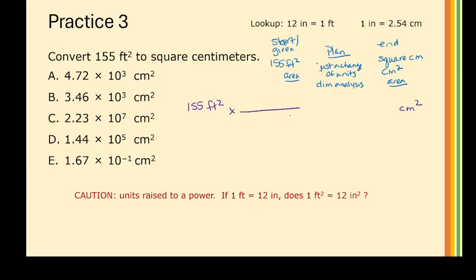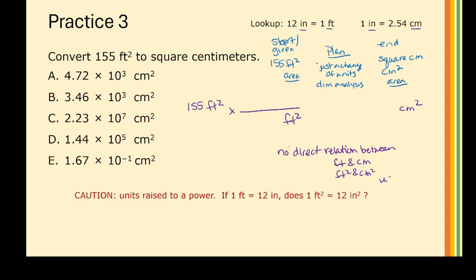So feet squared, and then I would need to know feet squared and centimeters squared. Note that I have information relating inches and feet and inches and centimeters, but I don't have anything directly relating feet and centimeters, or feet squared and centimeters squared.